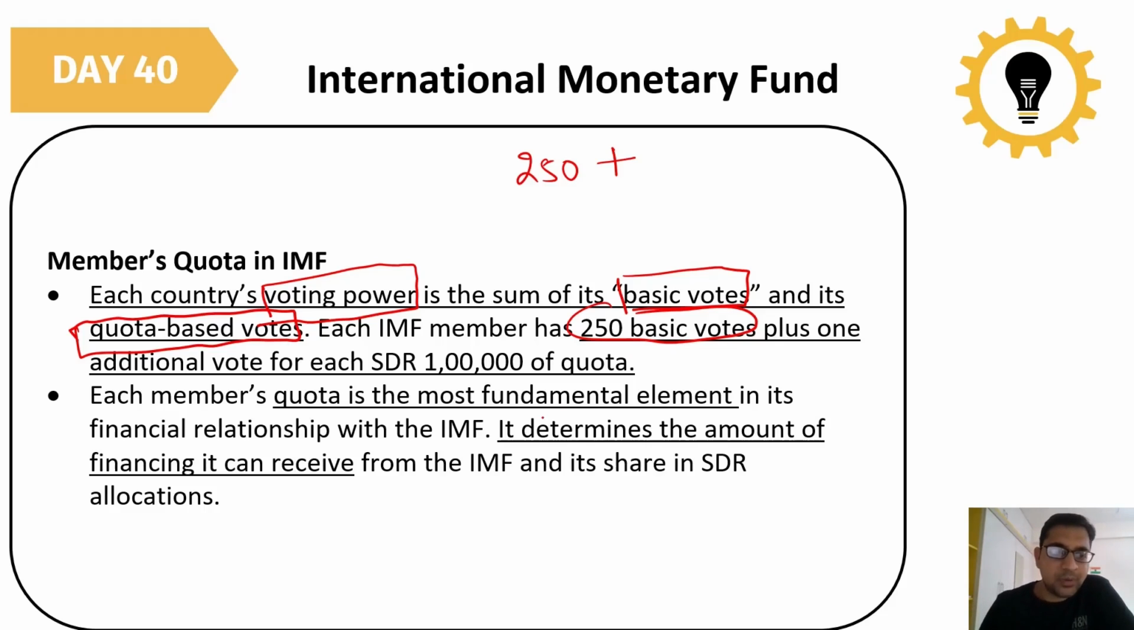Each member's quota is the most fundamental element in its financial relationship with the IMF. Quota is the most important fundamental element, because basic votes are given equally to everybody, but the SDRs, special drawing rights, are given based on the quota system. So it determines the amount of financing it can receive from the IMF and its share in the SDR. Quota will decide how much financing you can get from the IMF during a financial crisis, and its share in the SDR allocation.